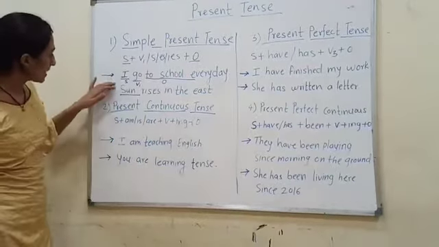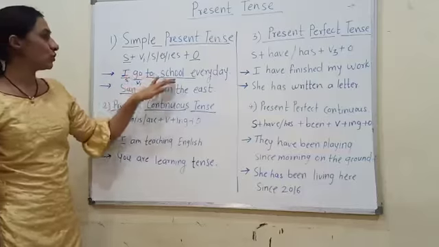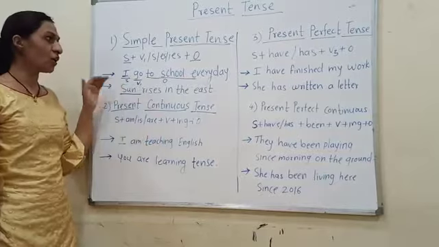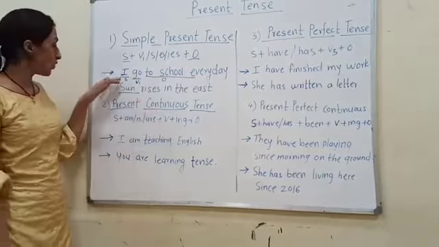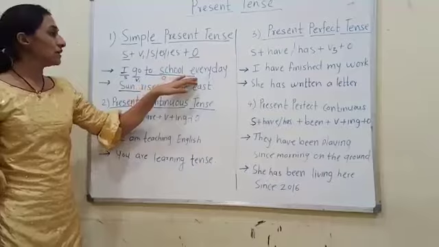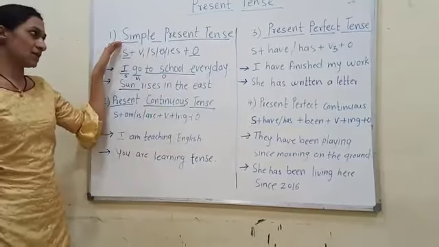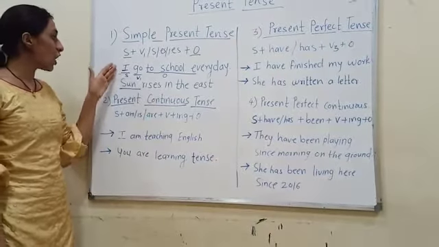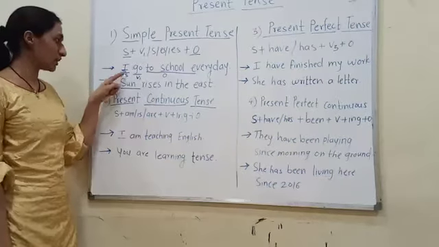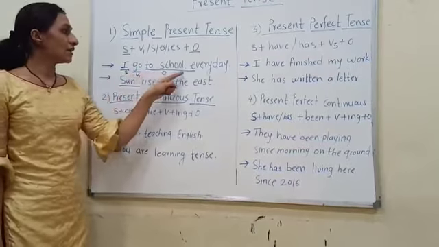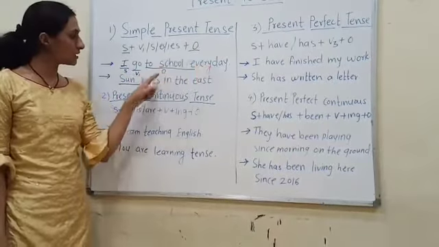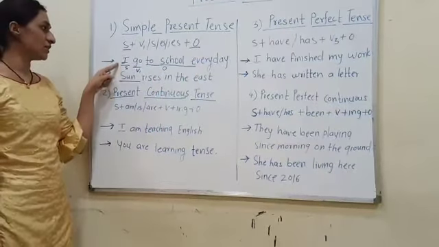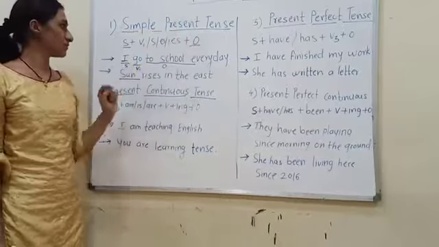Now we will see the example. I go to school every day. This is my routine, or you can say habit also. So this sentence is simple present tense. But why is this simple present tense? Because here I is the subject, go is V1 and the remaining part of the sentence is the object. The structure is like this, so this sentence is simple present tense.